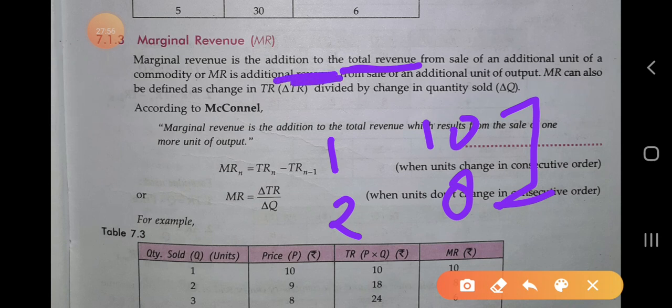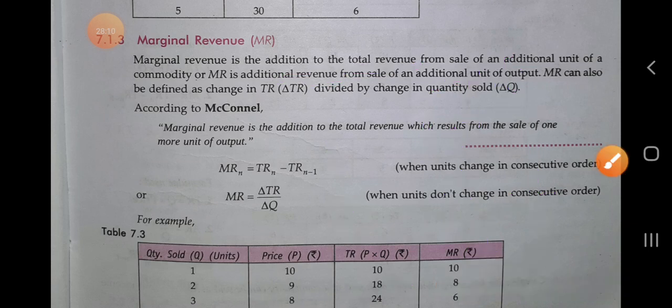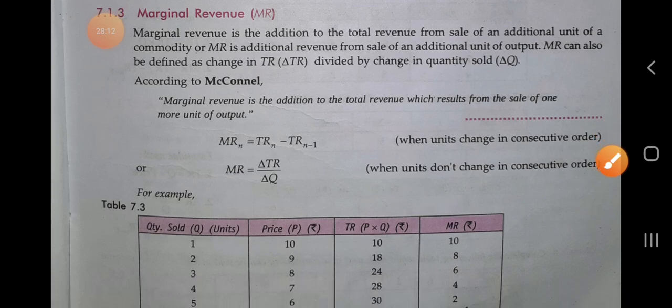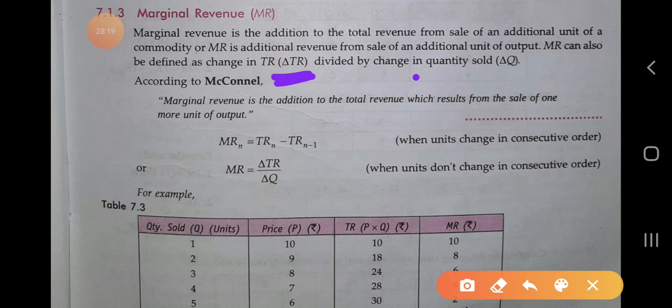It is the additional revenue. Okay, from this total revenue we have taken, the additional revenues are 6, 4, 3, 2; these are all additional revenue when we are producing more and more units of a commodity. So it is called the marginal revenue, and MR can also be defined as the change in TR divided by the change in quantity.